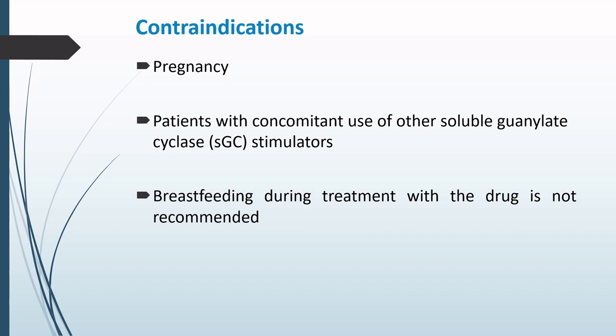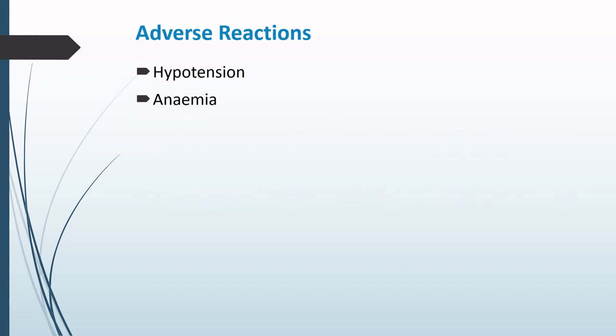Now if the patient is using any other soluble guanylyl cyclase stimulators, then in that case also the two drugs are not given simultaneously. Now, breastfeeding during the treatment with the drug is not recommended. The most common adverse reactions are hypotension and anemia.